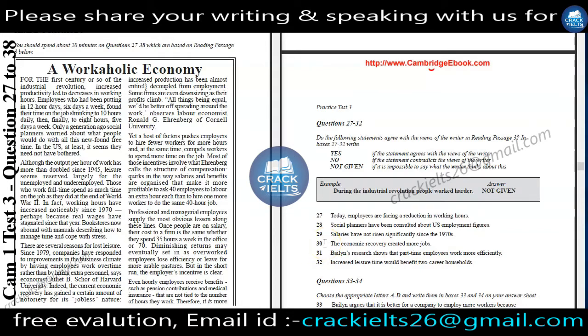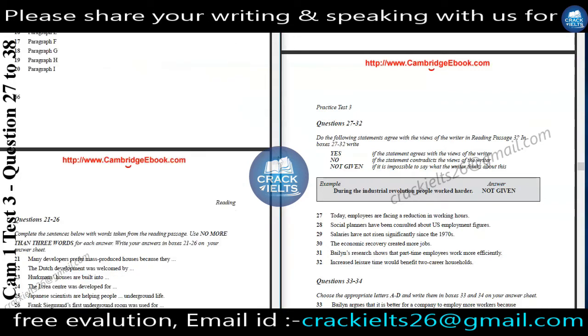Now question number 31. Bilin's research shows that part-time employees work more efficiently. Here, Bilin's research, part-time employees and more efficiently. These all are our keywords. Now, in this question, they have given us information about one research. So, it is quite clear that we have to find about this research in our paragraph first.